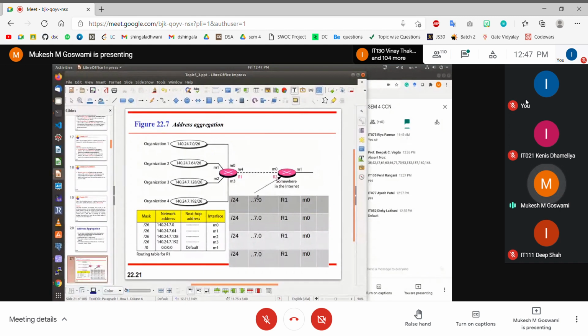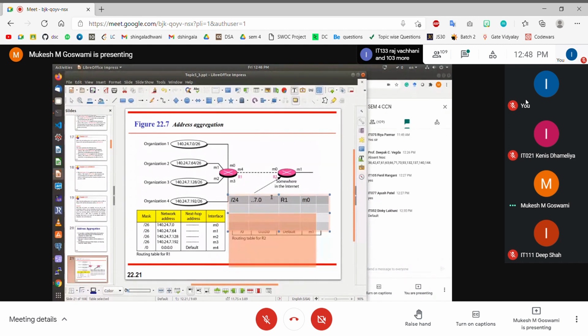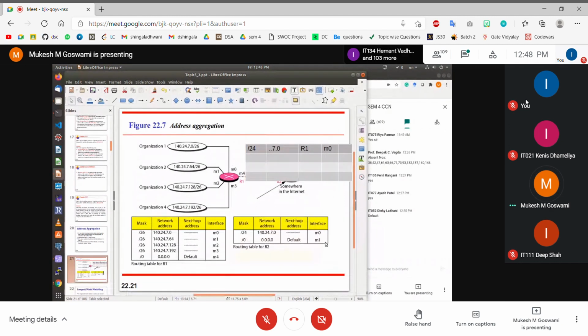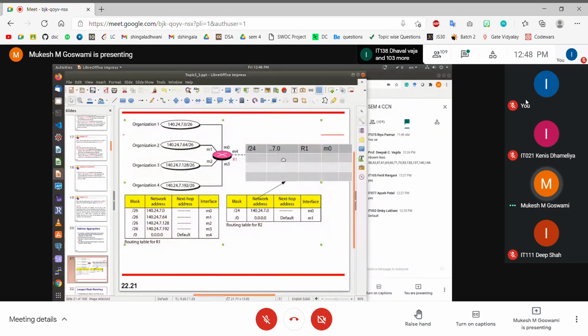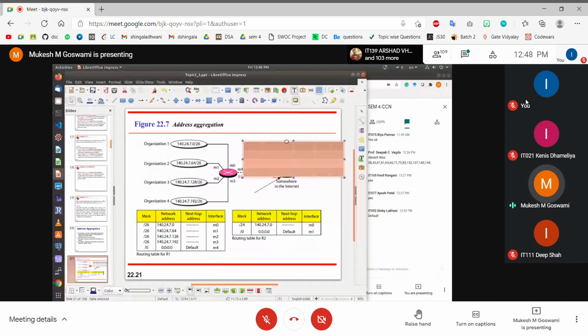So now these are exactly 4 identical entries in the routing table, which can be converted into a single entry. This is called route aggregation. I have combined 4 different routes into a single one. I hope this idea of route aggregation is clear.